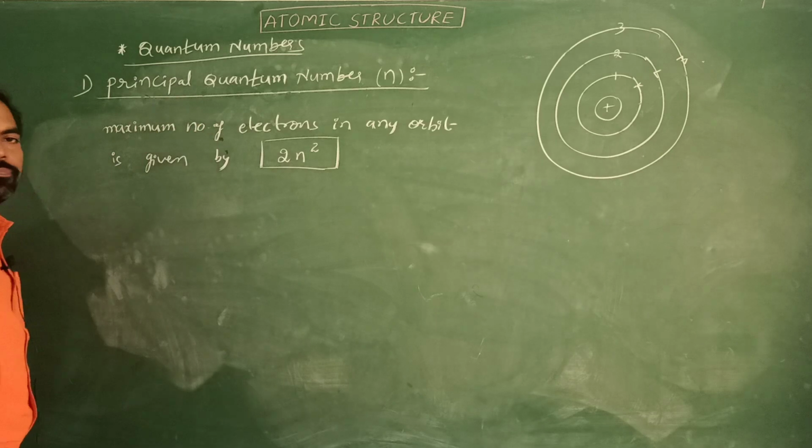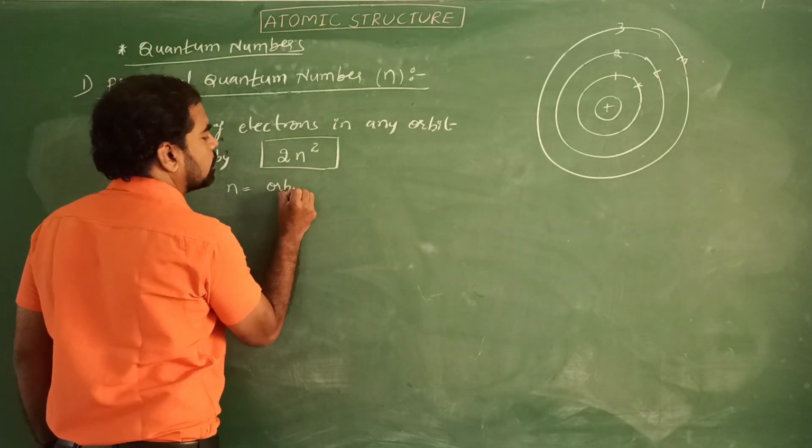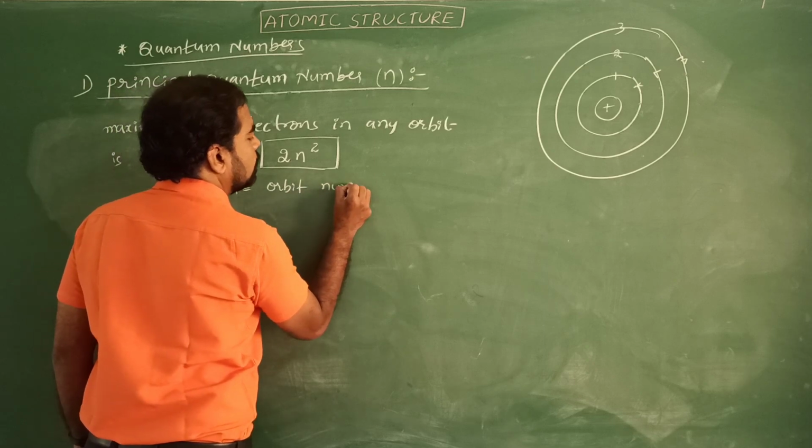Here n indicates what? n equals the orbit number or shell number.